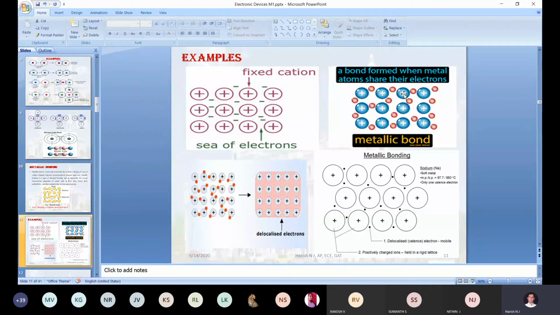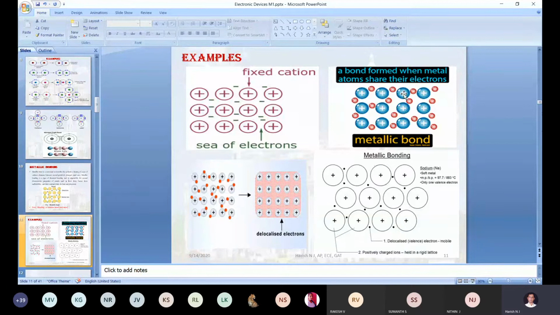It does not allow the electrons to jump from that particular orbit or element. It just attracts and holds the sea of electrons. Correct. So this kind of chemical bonding we refer to as metallic bonding.